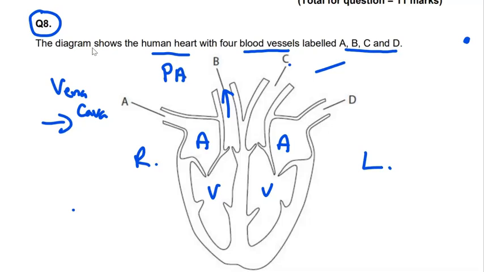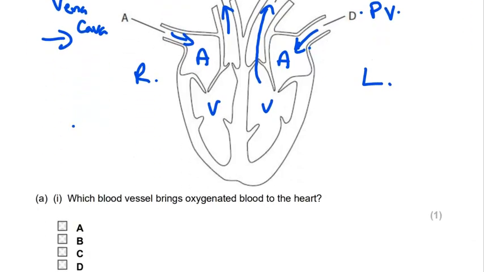Artery is taking blood away from the heart. C is blood exiting from the left ventricle. So this, of course, is the aorta. And D, finally, is blood coming into the heart, coming into the heart from the lung. And so that would be the pulmonary vein. So let's see what the questions are going to challenge us with.